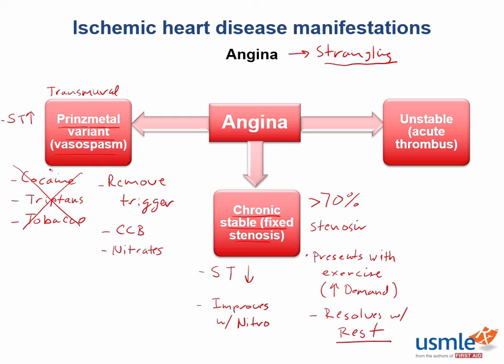Now next up, we have unstable angina, which is due to an unstable plaque rupturing that leads to incomplete coronary artery occlusion from a thrombus. In this scenario, you want to be on the lookout for ST depressions and or T-wave inversions. But remember, in unstable angina, you will not see elevated cardiac biomarkers, because if you do see these, this would be called STEMI or an NSTEMI, depending on if there were ST segment elevations or not. So with that said, how do you differentiate unstable angina from stable angina? Well, unstable angina does not improve with rest, while stable angina does.